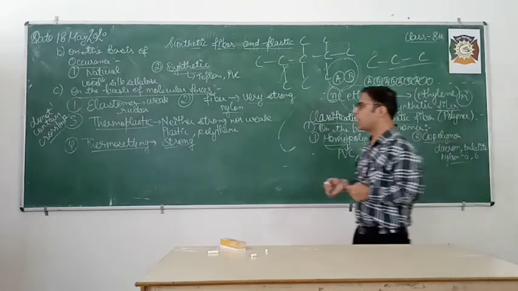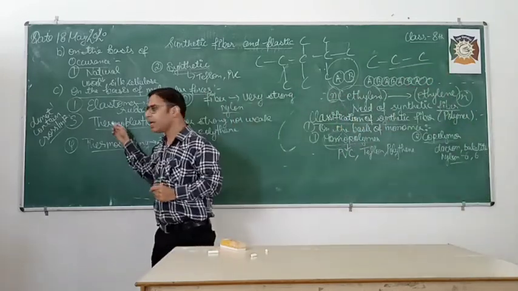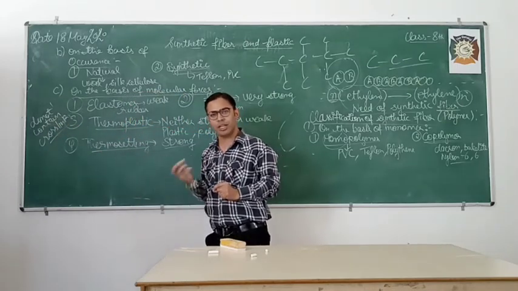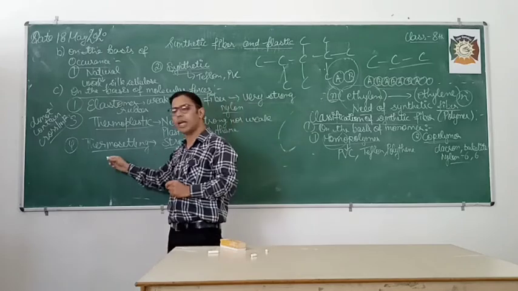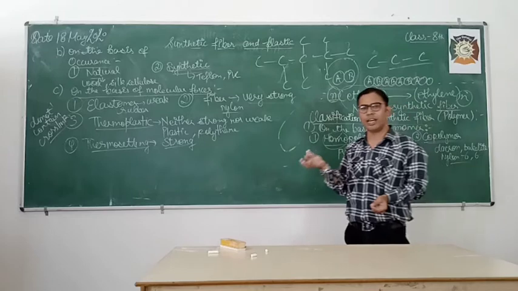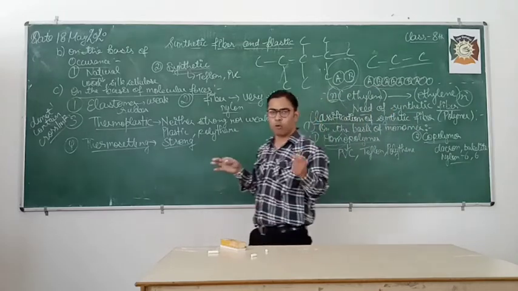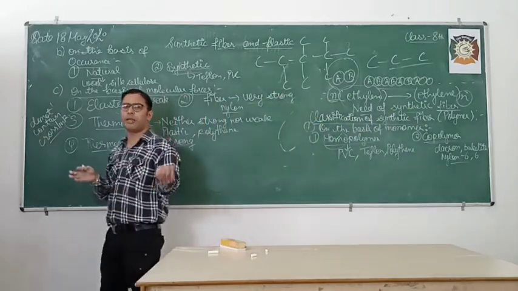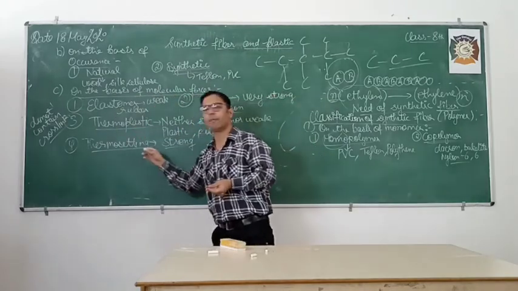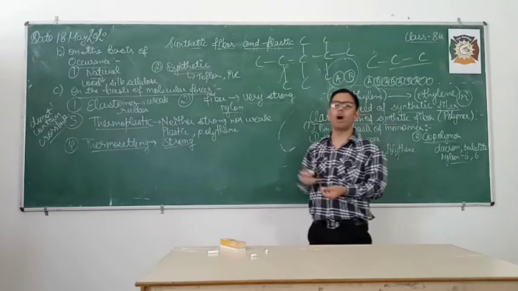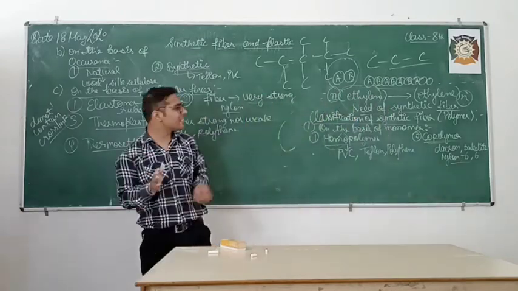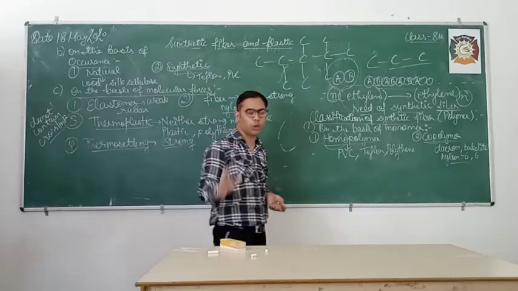Now in thermoplastic, they do not contain cross links between them, so you can change their shape easily. But thermosetting polymers contain cross links, so if their shape is changed one time, their shape cannot be changed again. This type of polymer is referred to as thermosetting plastic, and they contain strong force between them. I hope this much of the topic is clearly understood.